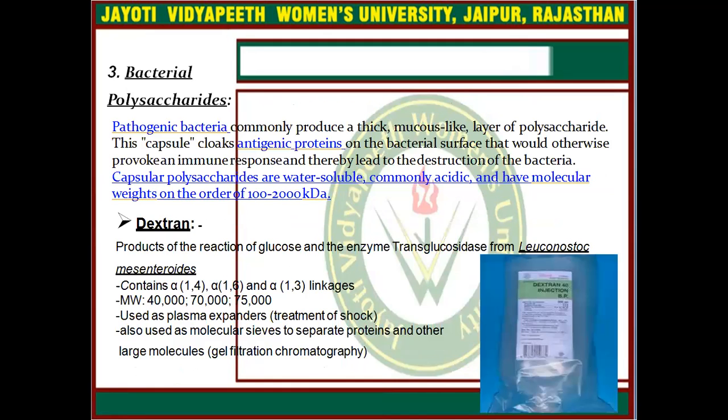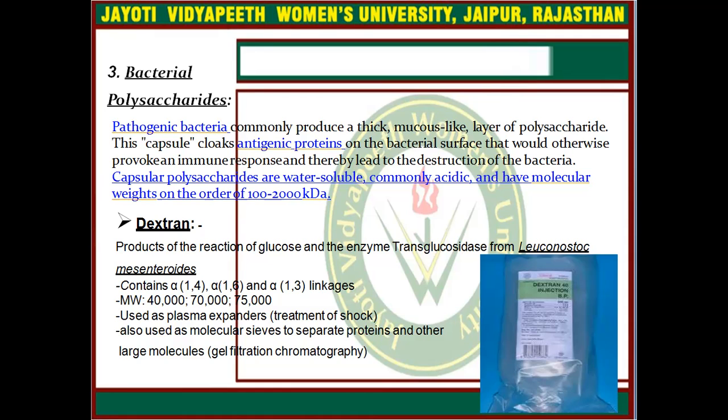Next one is bacterial polysaccharide. Pathogenic bacteria commonly produce a thick mucus-like layer of polysaccharide. This capsule cloaks antigenic proteins on the bacterial surface that would otherwise provoke an immune response and thereby lead to the destruction of the bacteria. Capsular polysaccharides are water soluble, commonly acidic, and have molecular weight on the order of 100 to 2000 kilodalton.